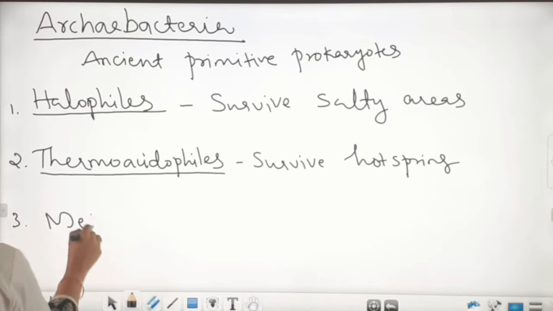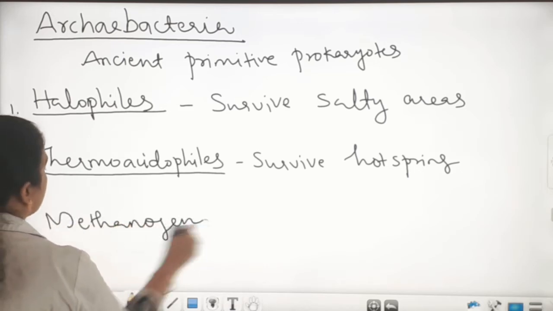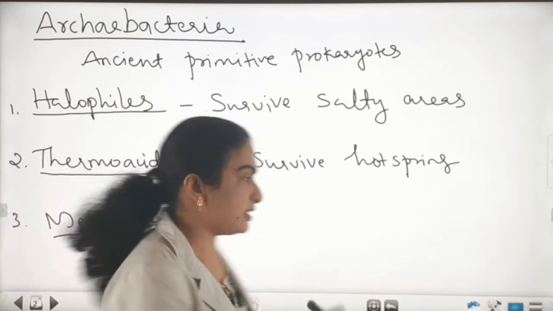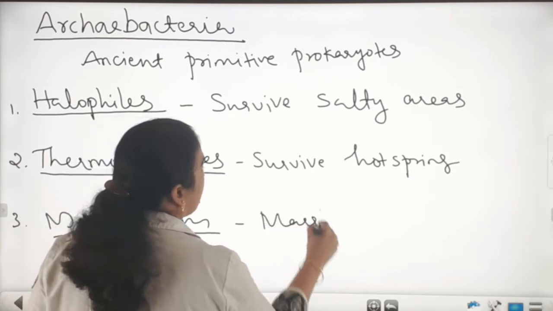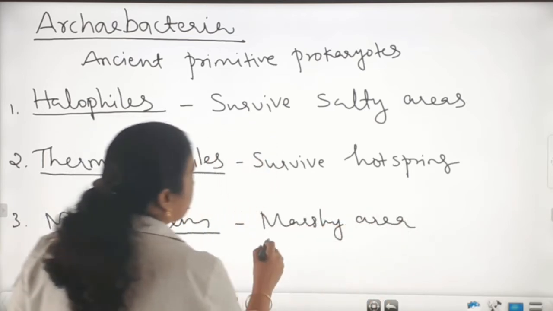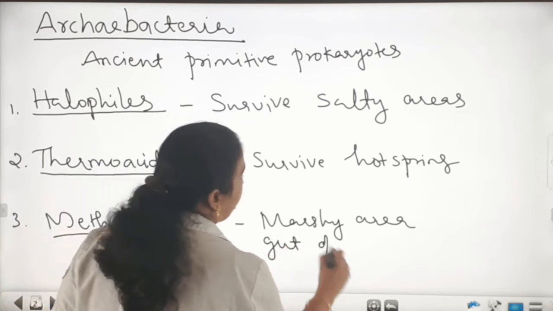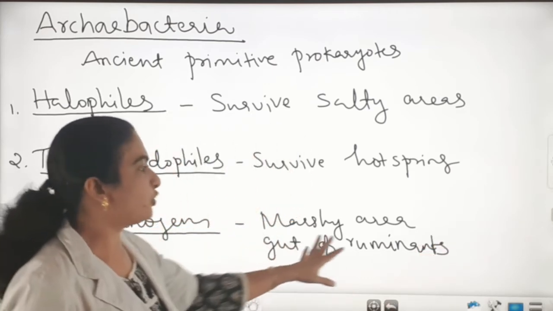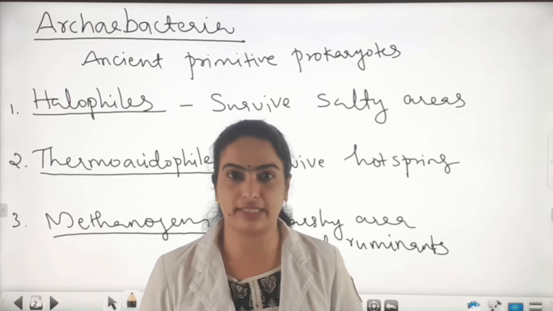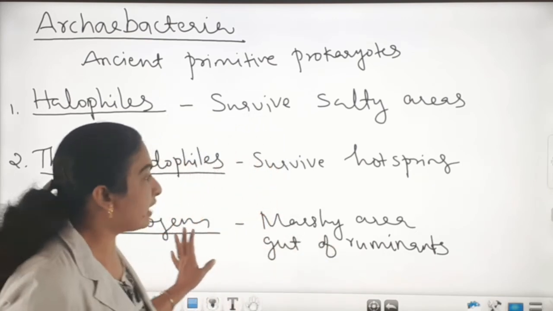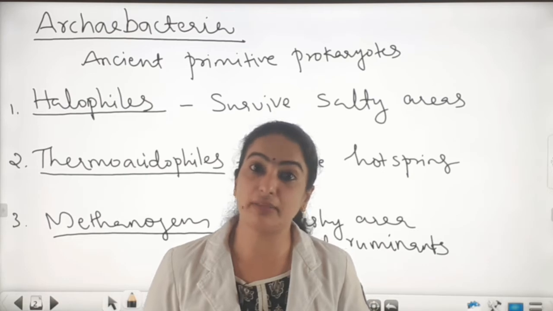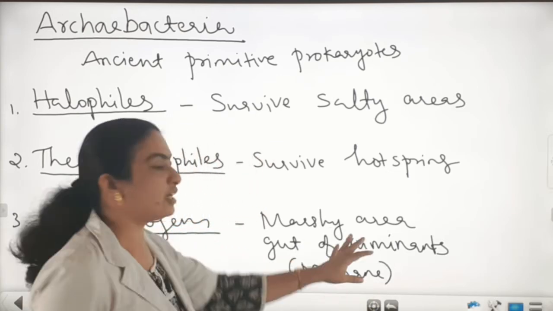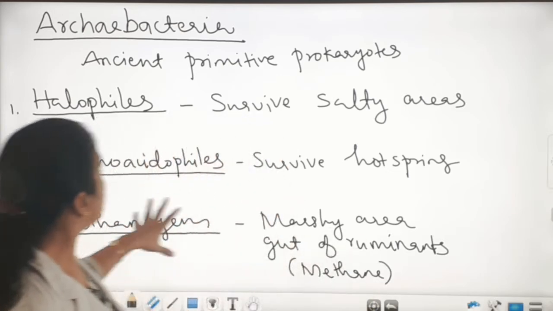And third one, methanogens. Methanogens are archaebacteria which live in marshy areas and also in the gut region of ruminants. Gut means the alimentary canal of ruminants such as cow, buffalo, etc. And these methanogens are responsible for the production of biogas called methane from the dung of these ruminants. Okay, so that's all about the archaebacteria.